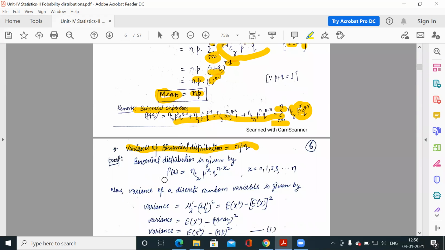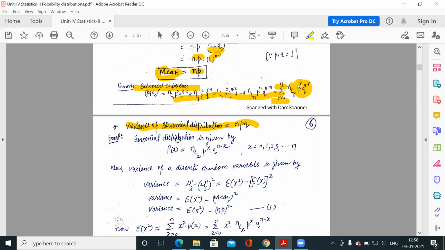Now the variance of the distribution. The variance of the binomial distribution is npq.